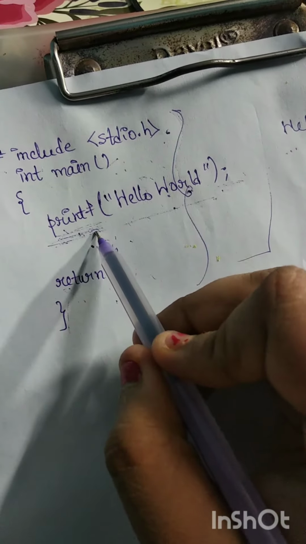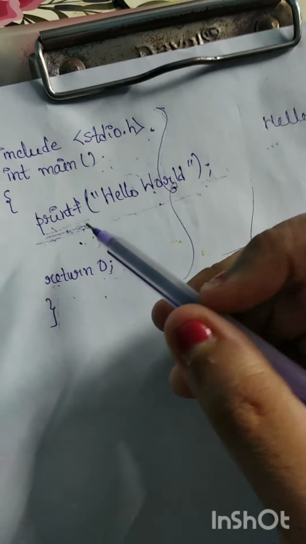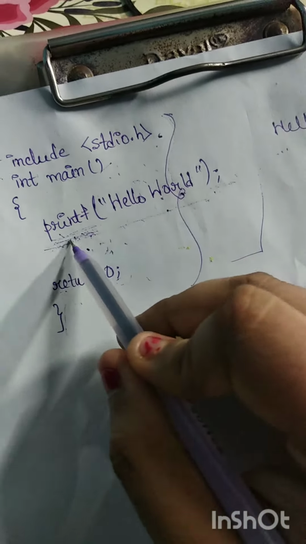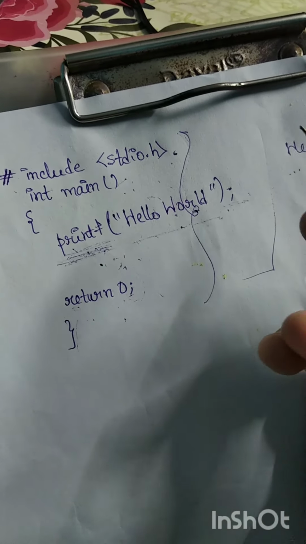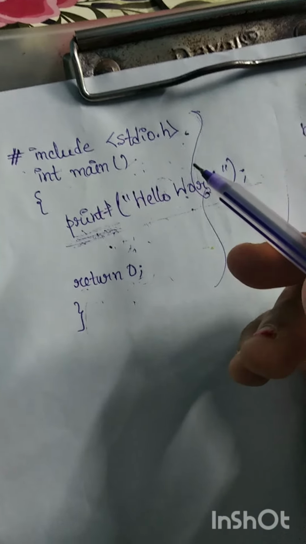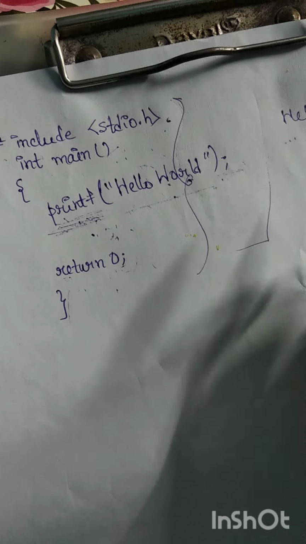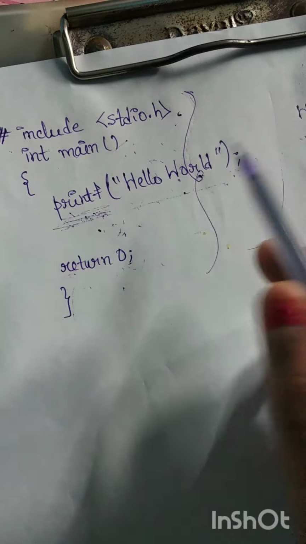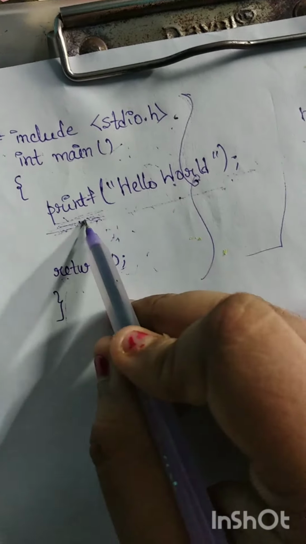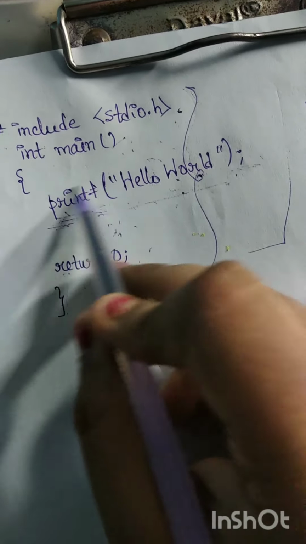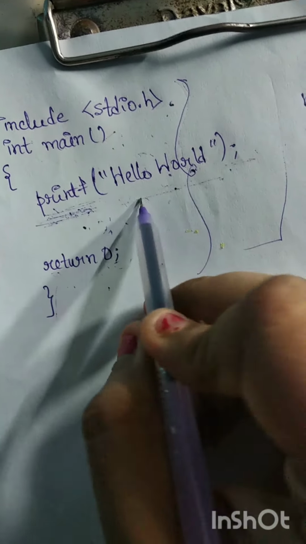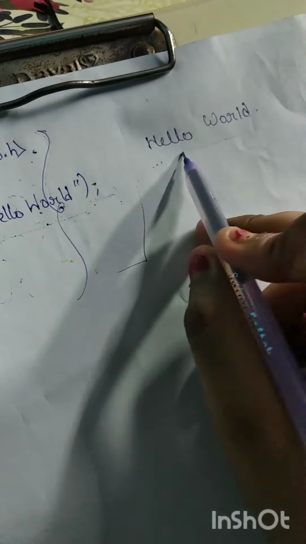What is printf? printf is a function where we put input, whatever we want to print when we run our code. Here I want hello world to print, and that's why I have written hello world within the bracket and quotes in the printf function. That's why in the output hello world will print.